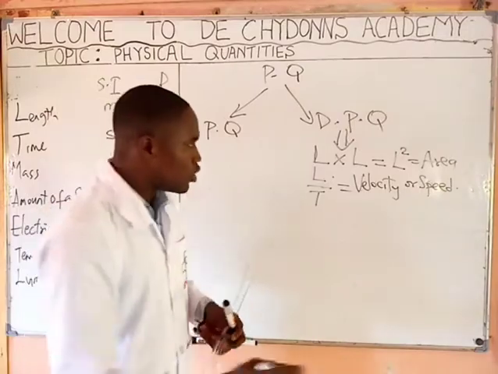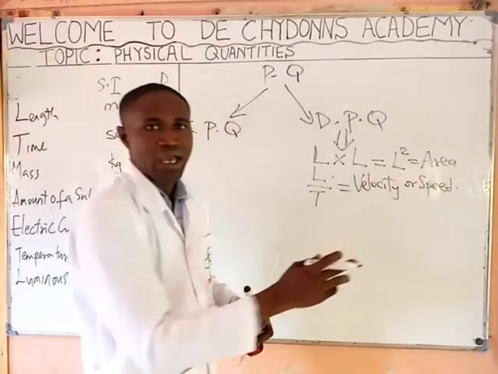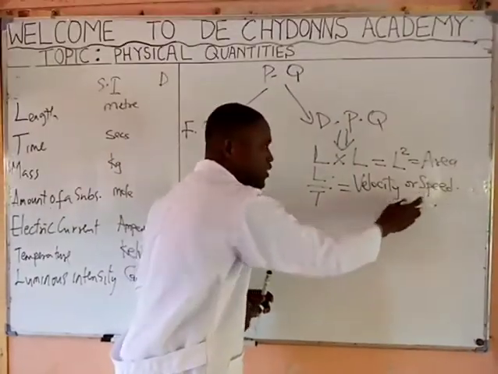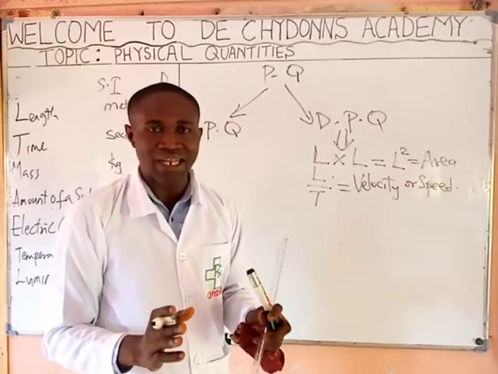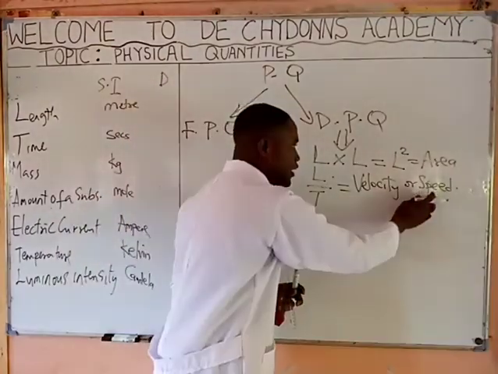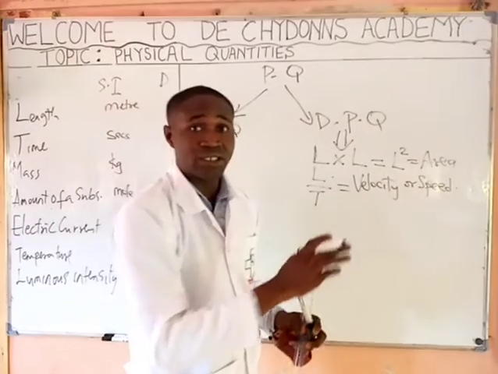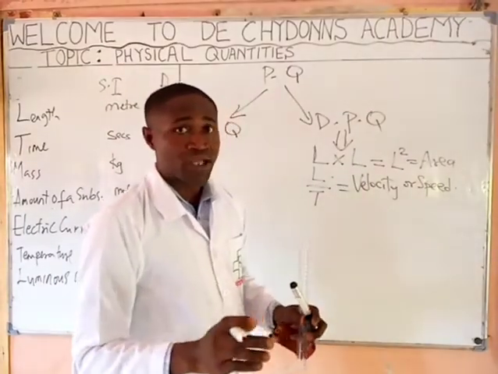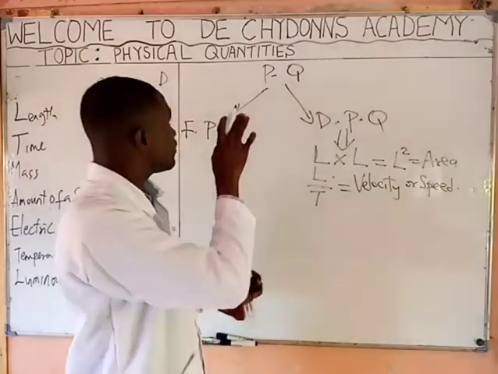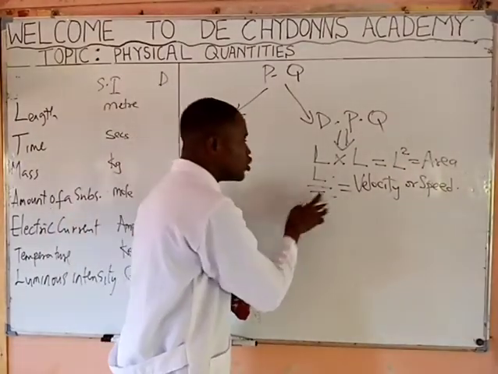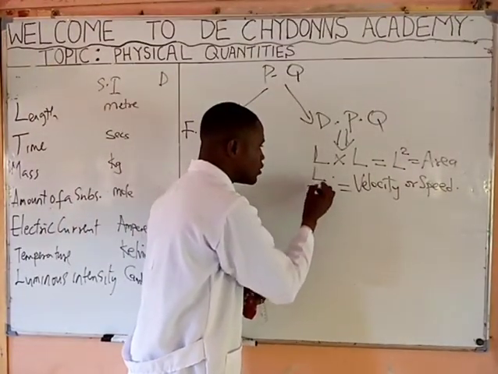You and I know that velocity and speed are not exactly the same. Speed is a scalar quantity. Velocity is a vector quantity. But in the case of dimension, you use one letter to represent it.